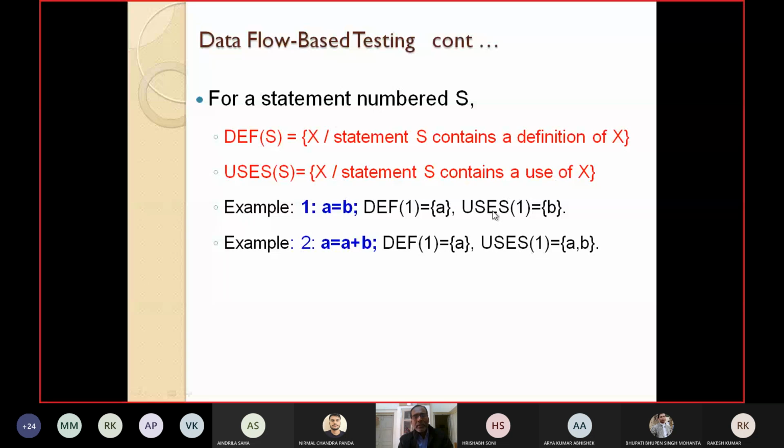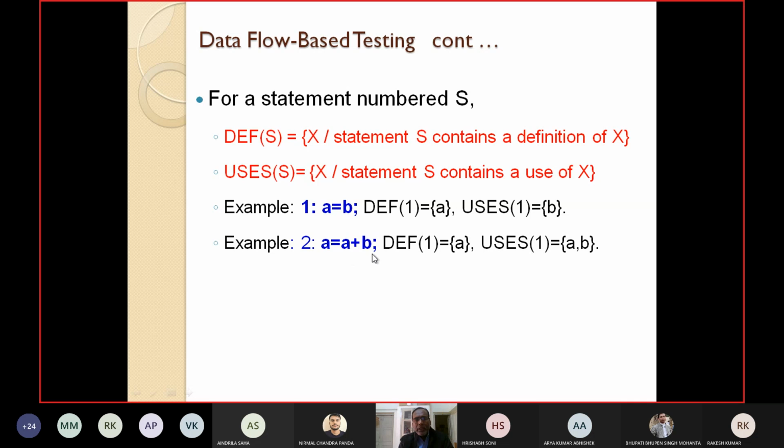Let us take a small example. Say example 1, A equal to B. If you see A equal to B in this statement, this is statement number 1. So def 1 will be what? What is defined at line number 1? You can see A is defined. So def 1 is equal to A. Similarly, uses 1 means what is used at statement number 1. You can see B is used. So uses 1 is equal to B.